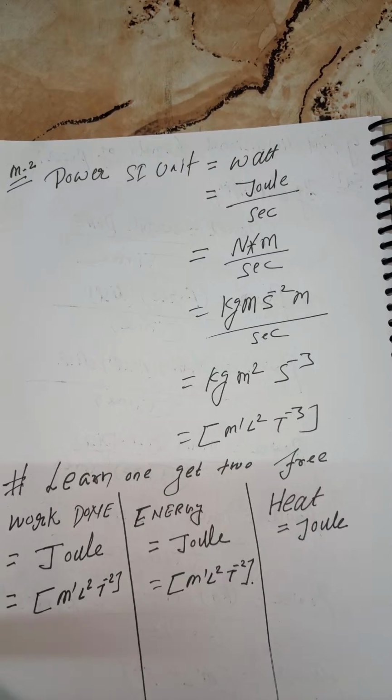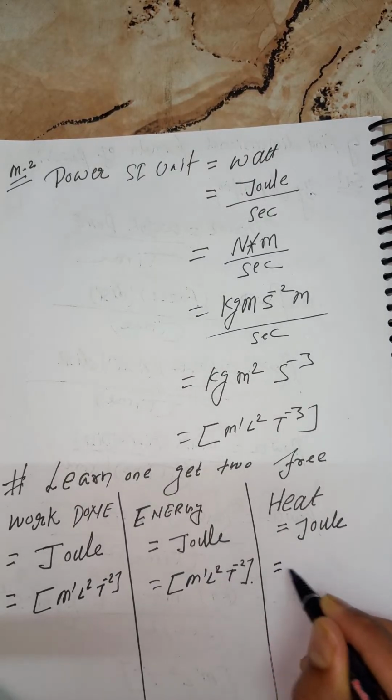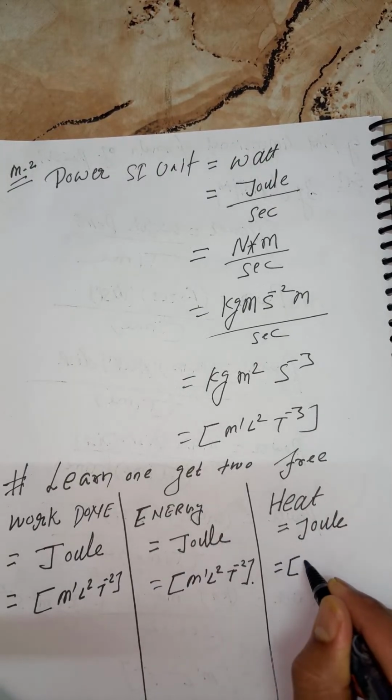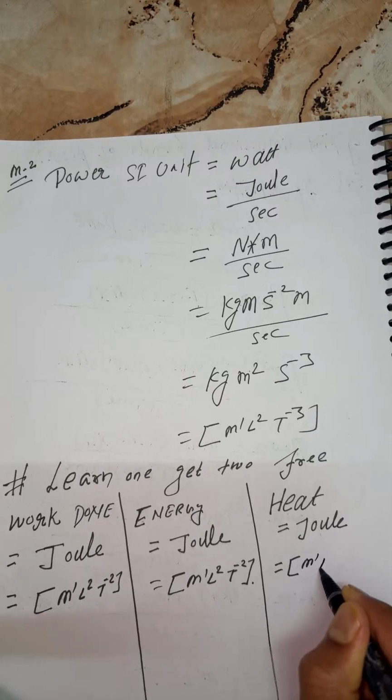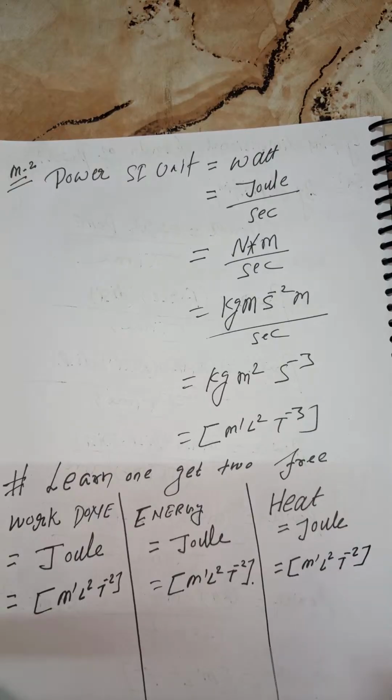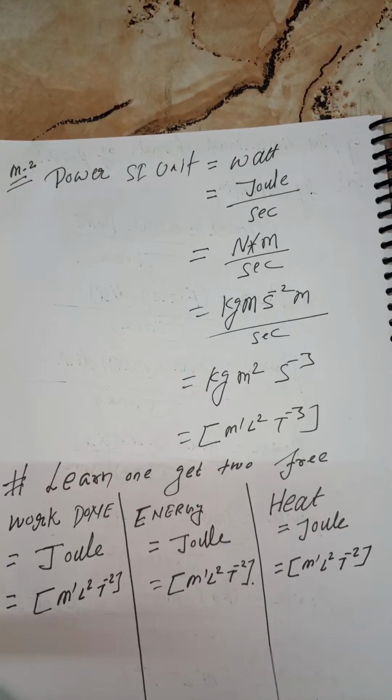Joule means it remains the same, so this is M1 L2 T minus 2. We make sure everyone remembers all these points.